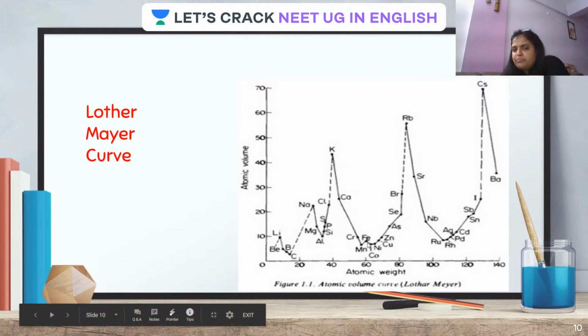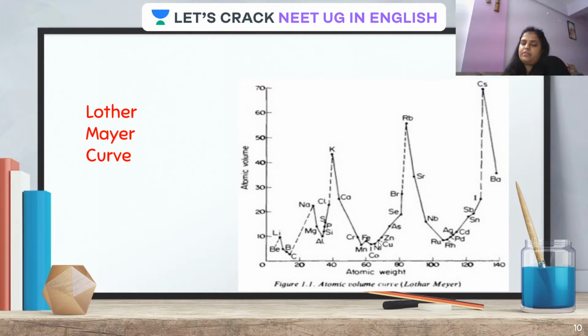And transition metals are at the... A question can be asked at which portion of the curve alkali metals, alkaline earth metals, transition metals, or halogens are present.